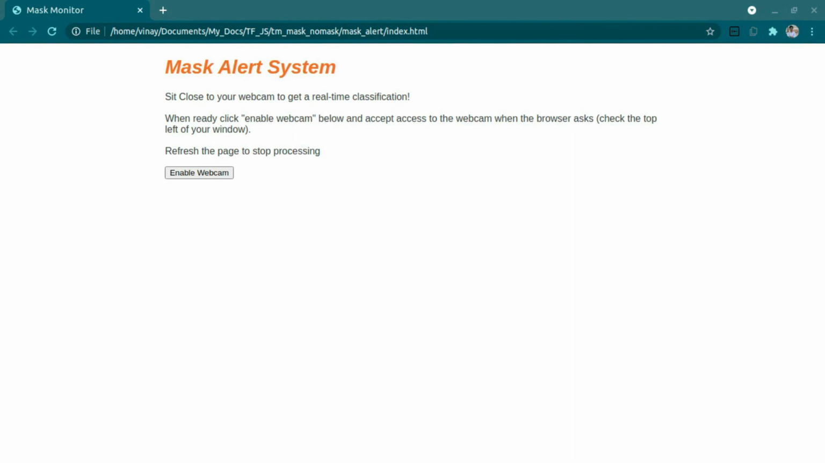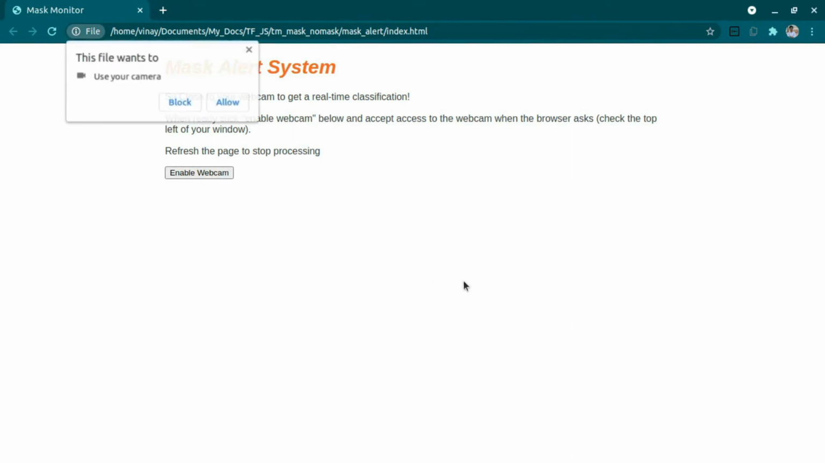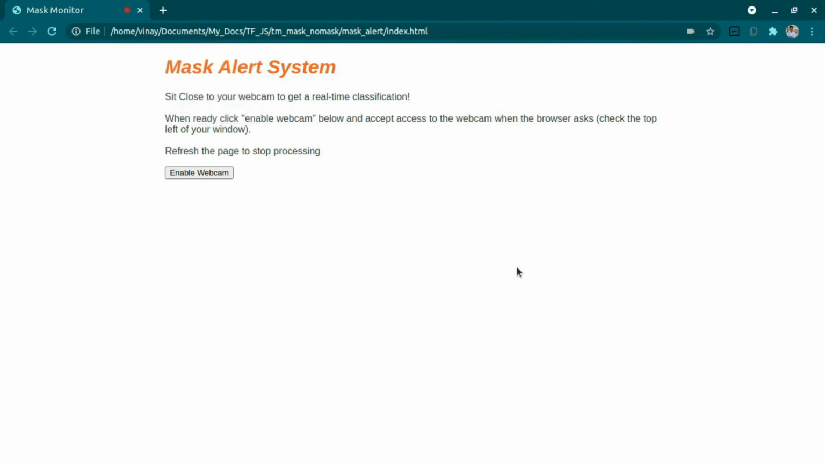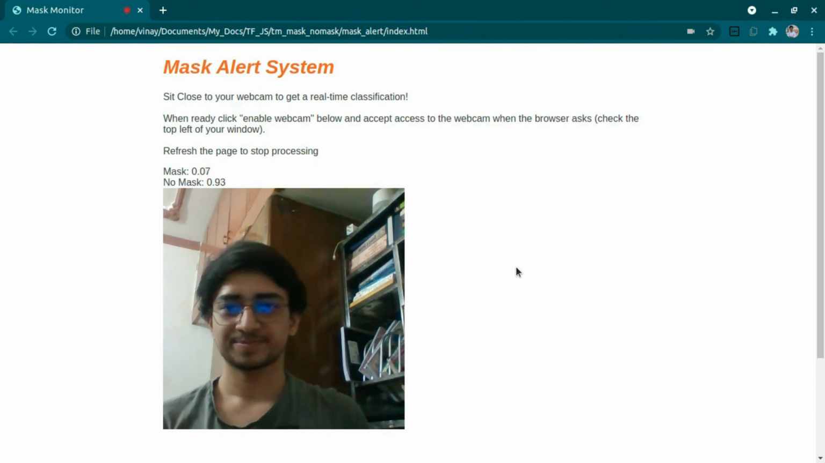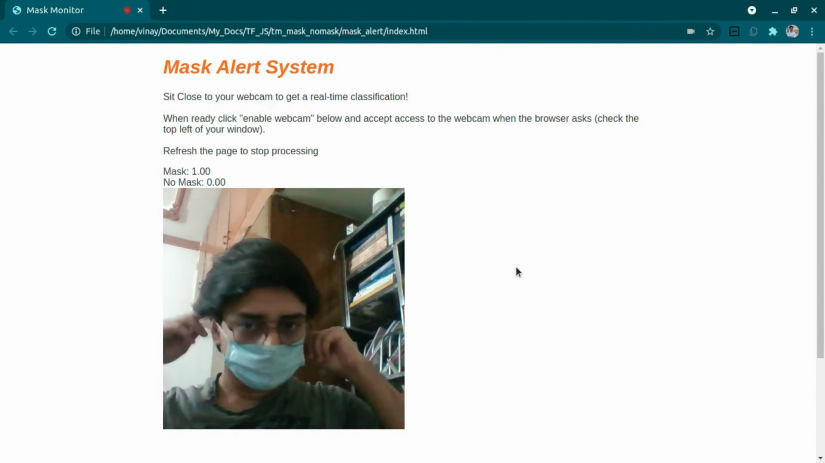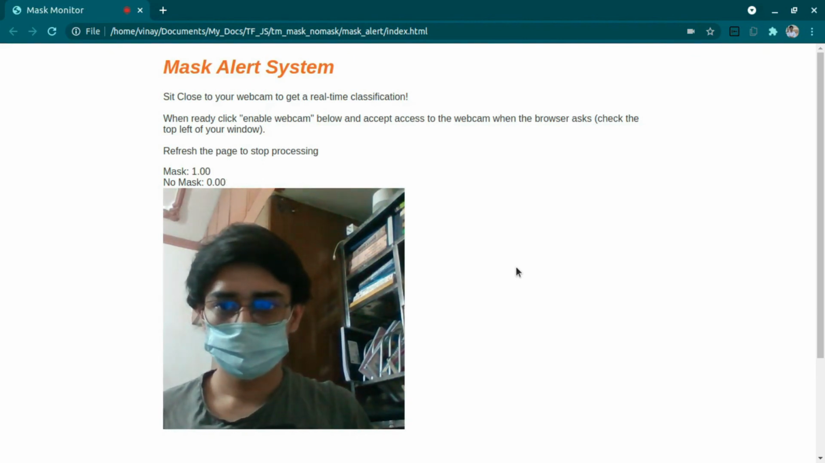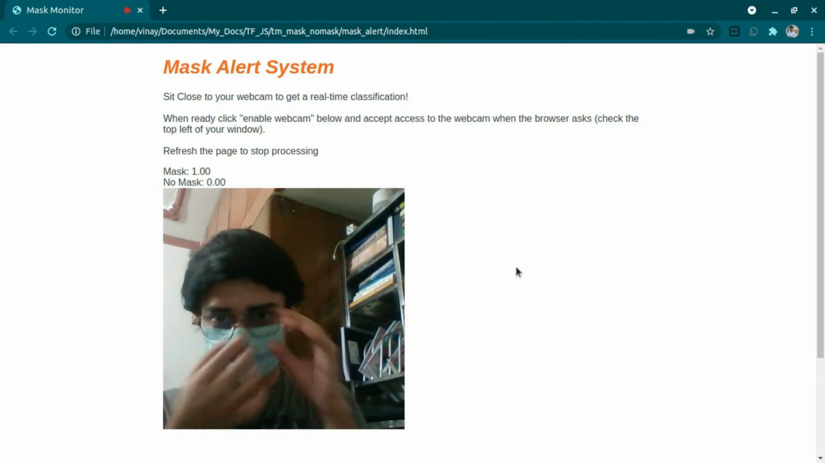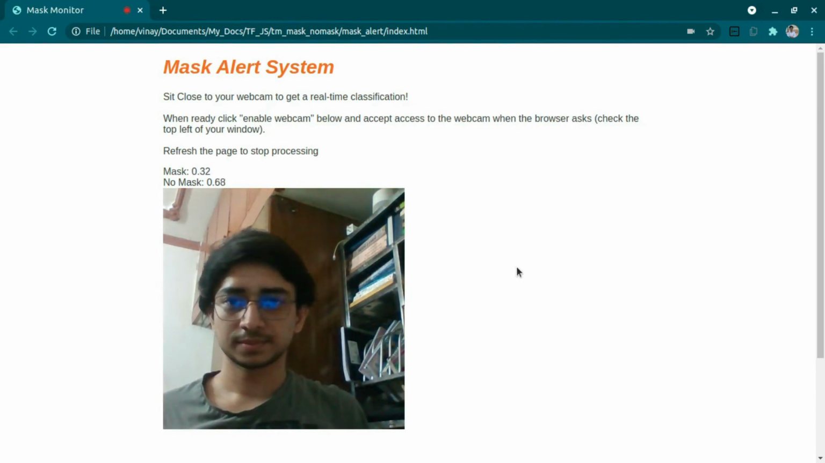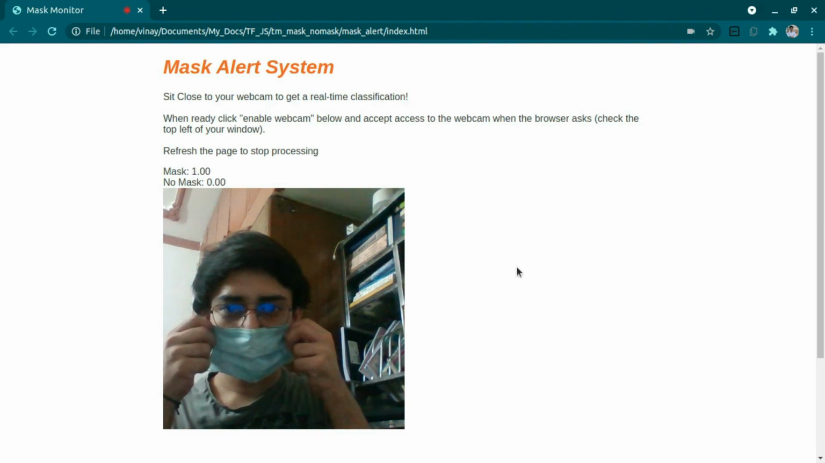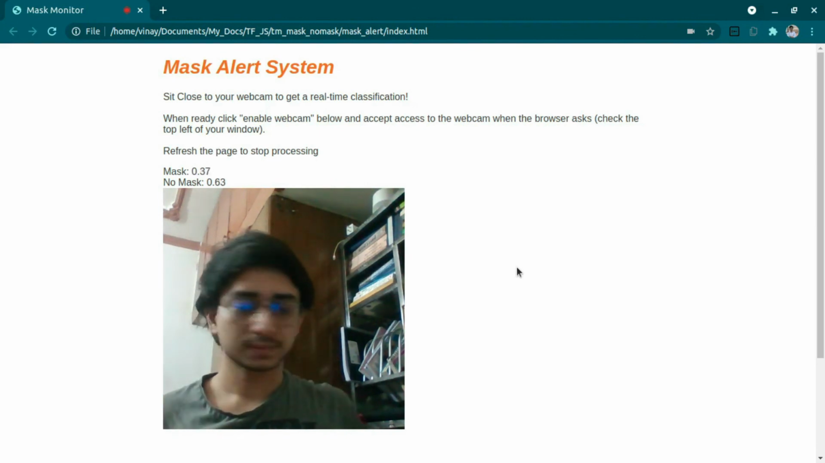So far we have done all the things, and now let's test the model. So enable webcam will start the processing. We have to allow to start using the webcam. So it is showing the mask alert. Now the mask accuracy or the confidence is 1 and no mask is 0. So I am wearing a mask as per the model. It will not raise any alert. So it is working perfectly fine for the use case.